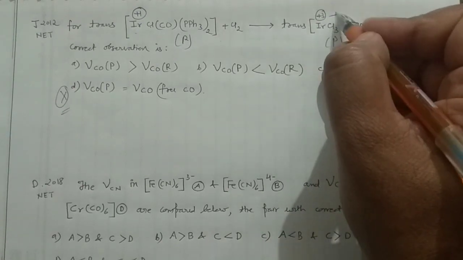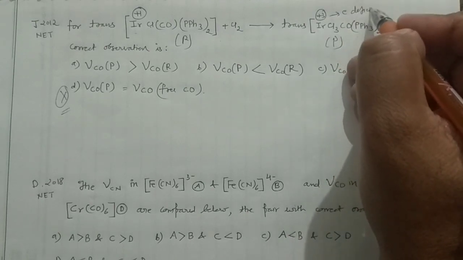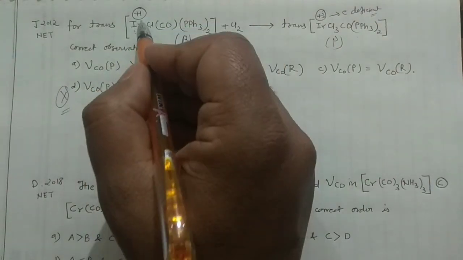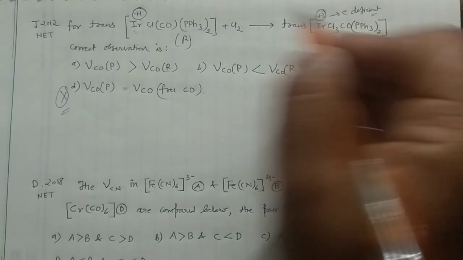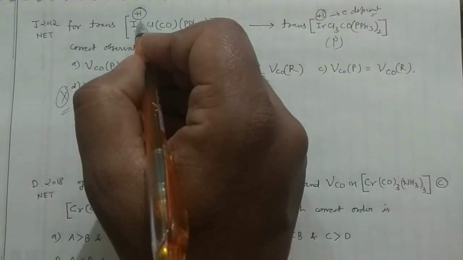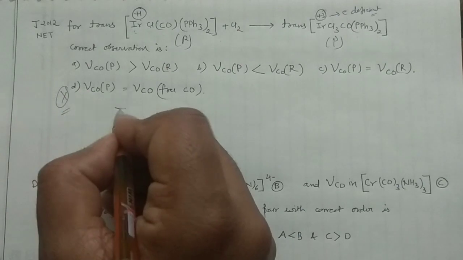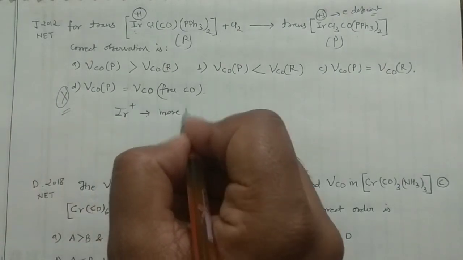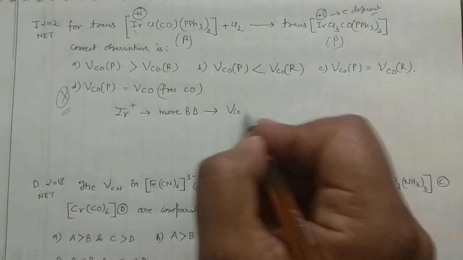Okay, that means it is electron deficient when compared to the iridium one. That means the +1 is having more electron density than the +3, because +3 is more deficient than +1. When this is having more electron density than this one, that means this iridium +1 will form more back bonding. When it forms more back bonding, that means nu CO would be low.